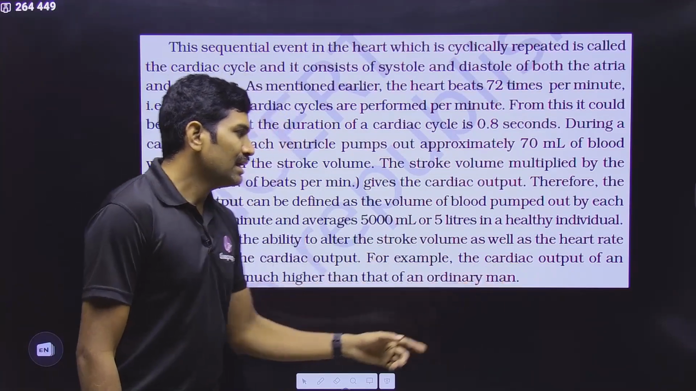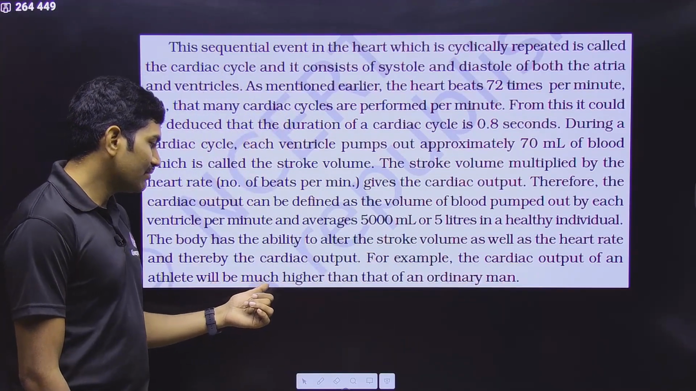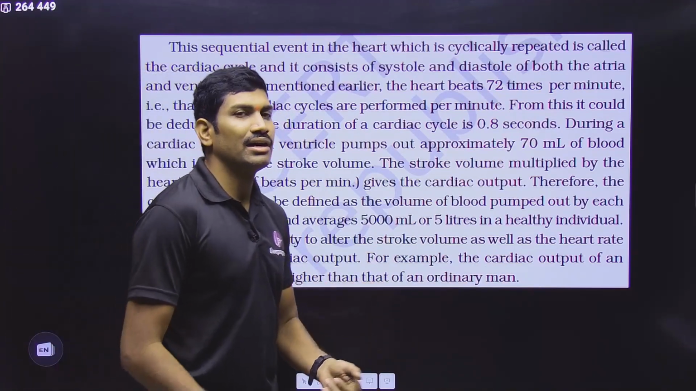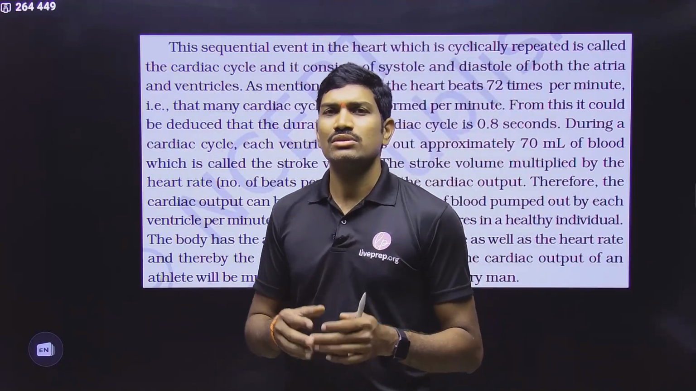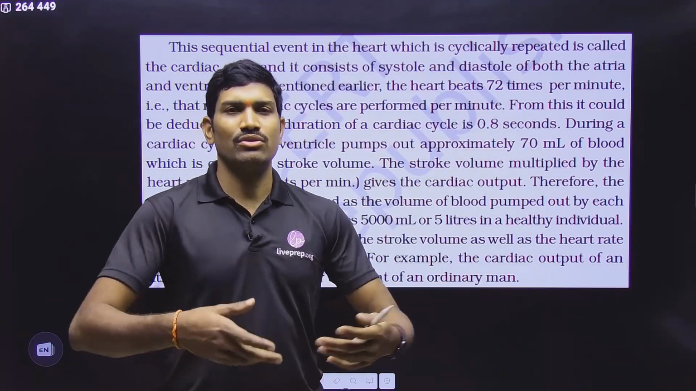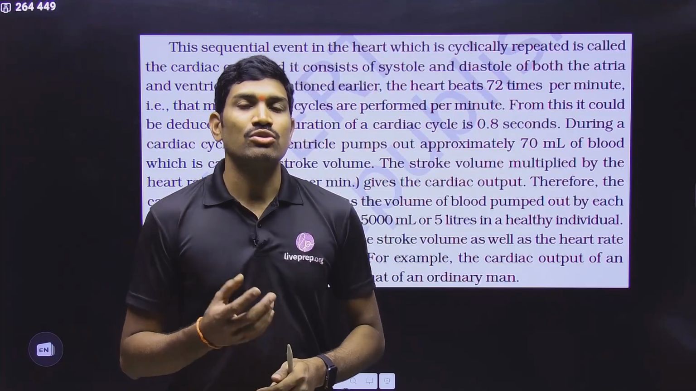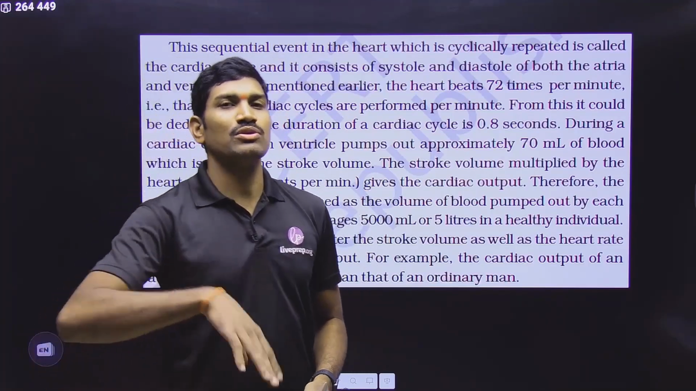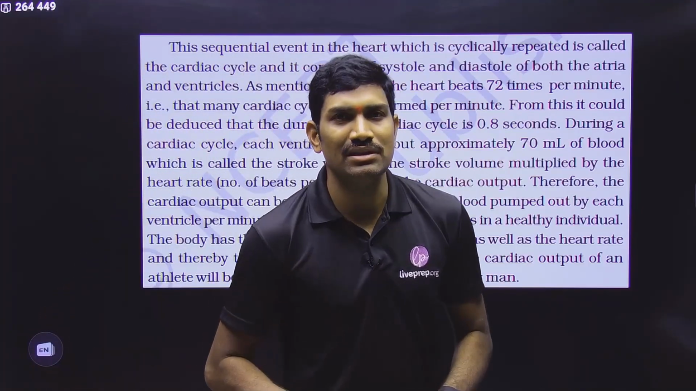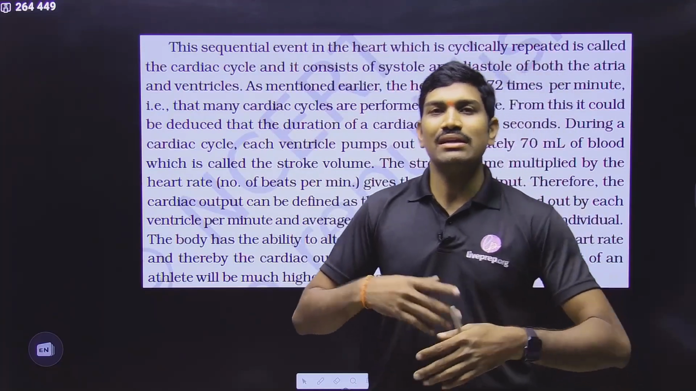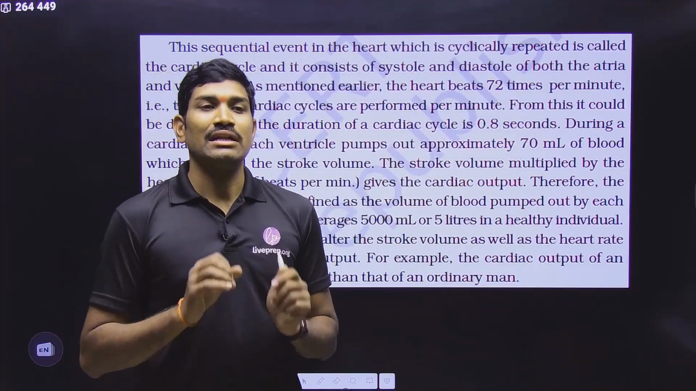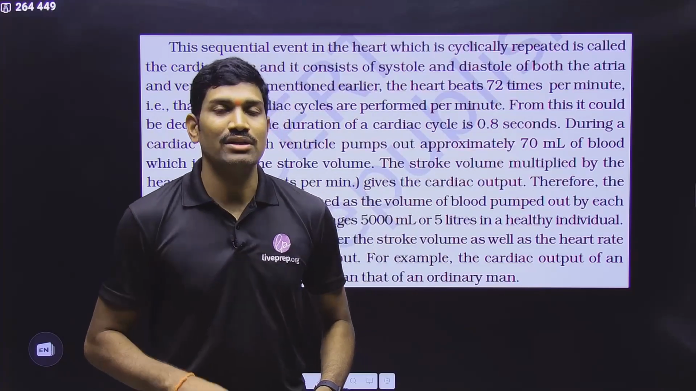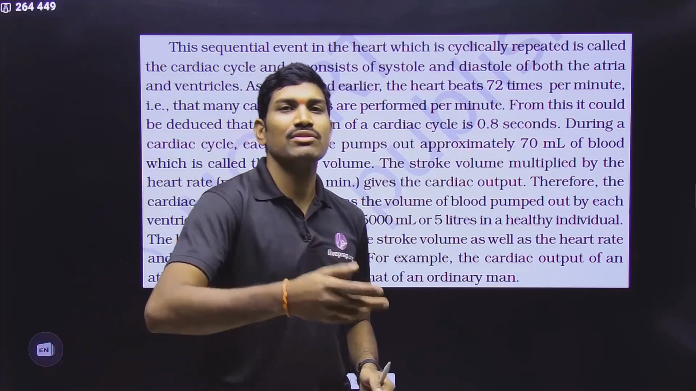For example, the cardiac output of an athlete will be much higher than that of an ordinary man. Some people have the habit of doing sports activities. For those who are actively involved in sports, the heart is adjusted in such a way that their cardiac output will be more, because they generally need more supply of blood and so on.